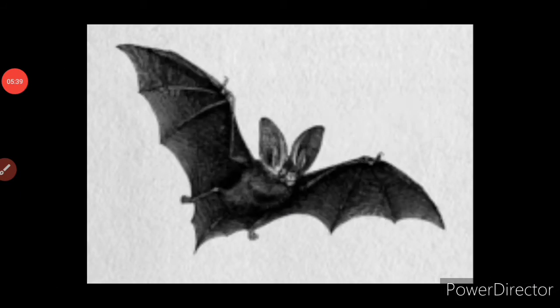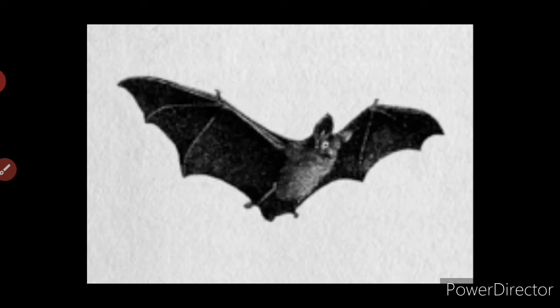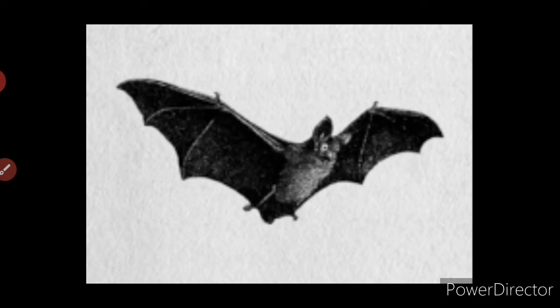Then the next feature is flight adaptation. You can see in this picture how the bat moves its wings to fly. The forelimbs are modified into wings. The tail supports and controls movement during flight, and the muscles are well developed and help in beating the wings. It has highly powerful wings, and tendons of the hind limbs provide a tight grasp when the animals are suspended upside down at rest. This is the flight adaptation of the bat.